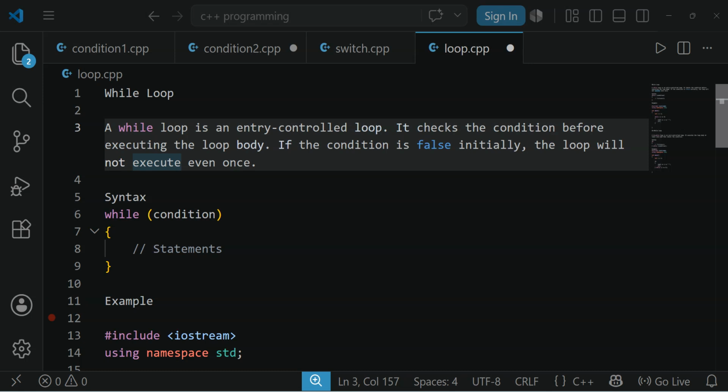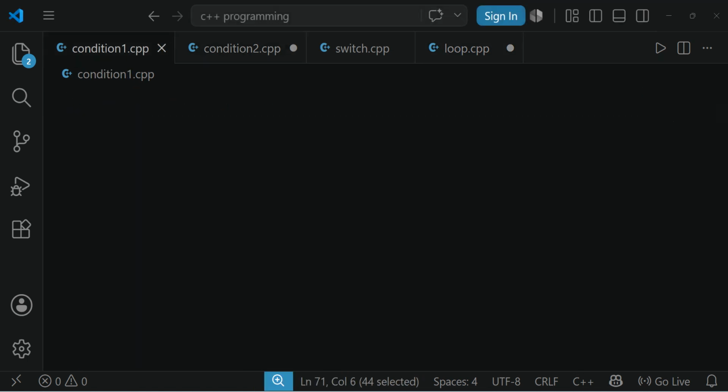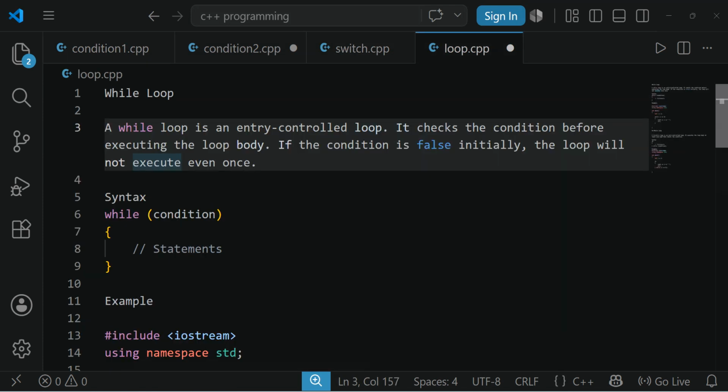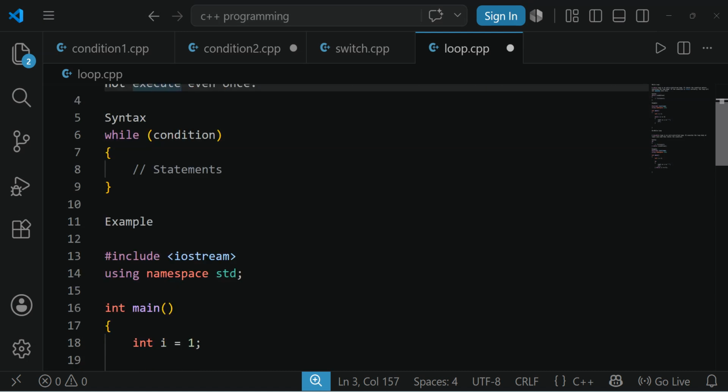In today's video, we are going to discuss these control statements. In the previous videos, I have discussed the conditional statements. There are 5 types of conditional statements explained in detail in the previous videos. Watch those videos first and come back to this one. In this video, we are going to discuss the while loop and do while loop in detail. It's going to be very interesting, so stay tuned until the end.